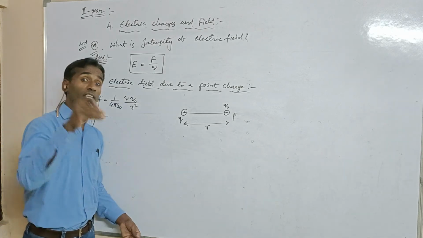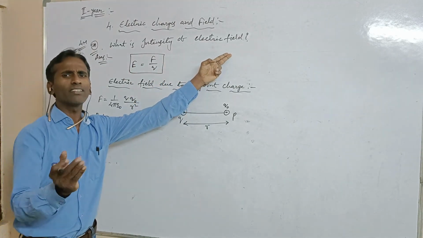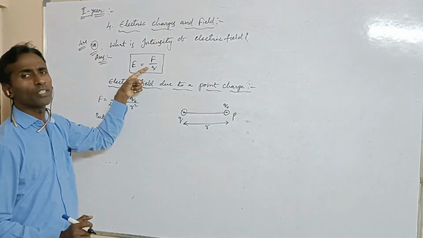But according to the definition, the intensity of electric field is the force experienced per unit positive test charge.